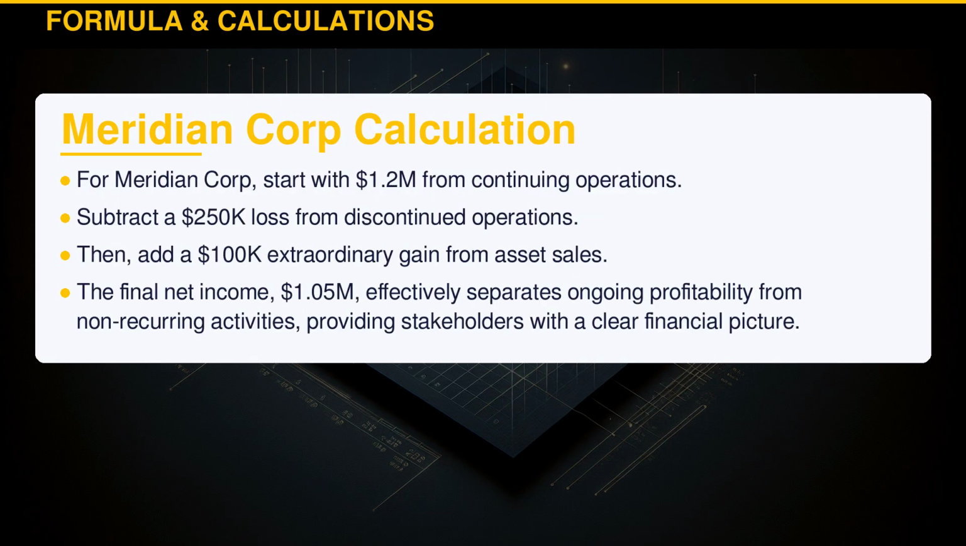For Meridian Corporation, start with $1.2 million from continuing operations. Subtract a $250,000 loss from discontinued operations. Then add a $100,000 extraordinary gain from asset sales. The final net income, $1.05 million, effectively separates ongoing profitability from non-recurring activities, providing stakeholders with a clear financial picture.